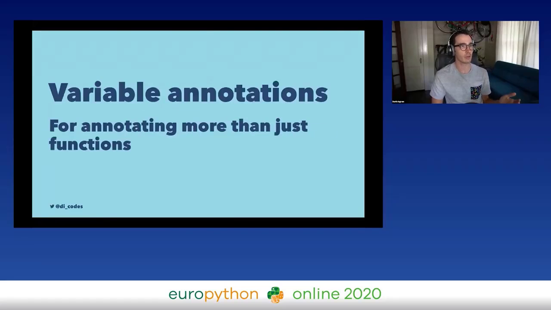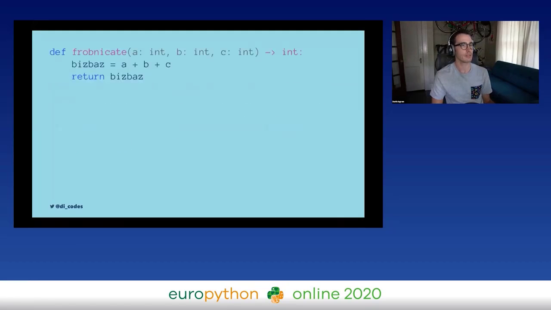He wanted to add variable annotations so we could annotate more than just a function. And so that means that we could do something like this. Instead of having our variable bizbaz be unannotated, we could add a comment like this, called a type comment, and this sort of gives us a type annotation for that line without changing the Python syntax.